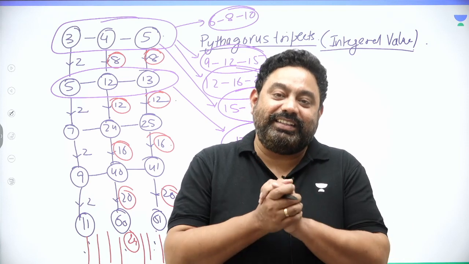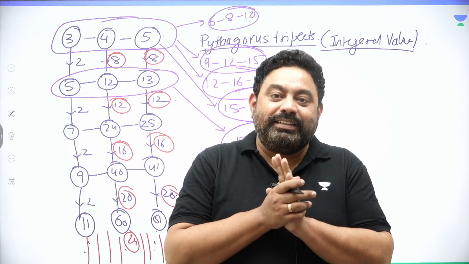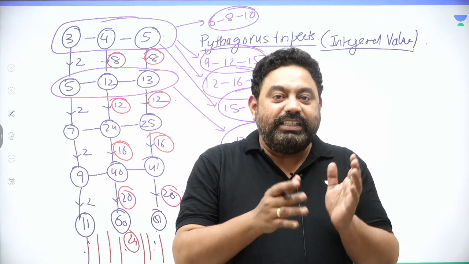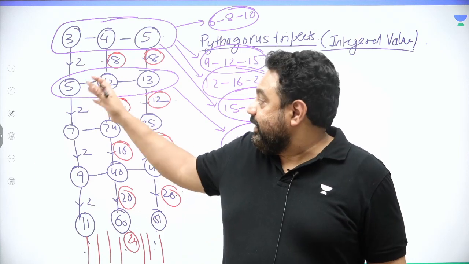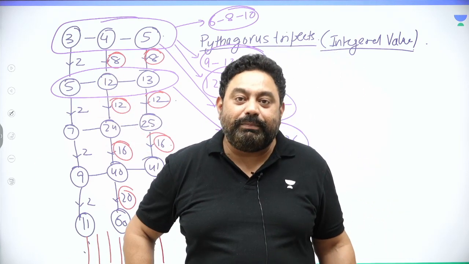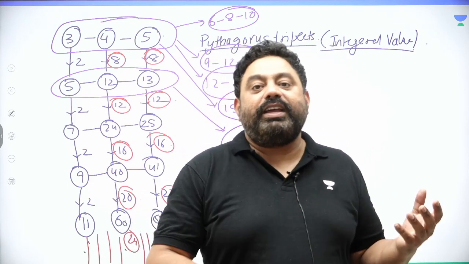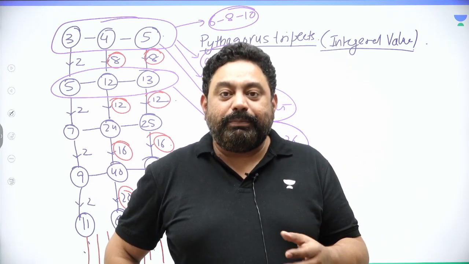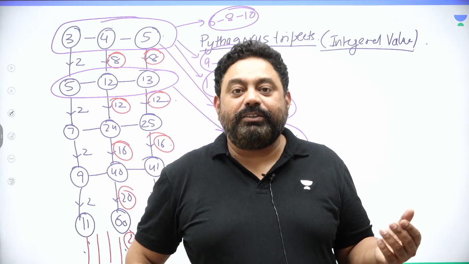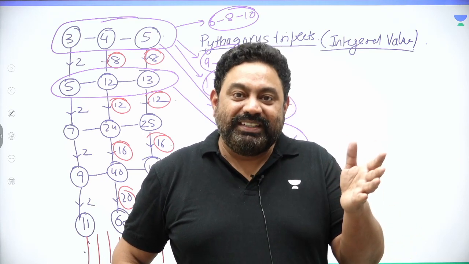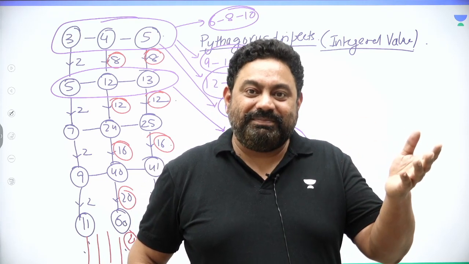And second thing, sir, on integers, are these unique? These Pythagorean triplets, are they unique? Which means, do you think 3, 4, 5 is the only Pythagorean triplet, 5, 12, 13 is the only Pythagorean triplet on integers? Or are there many more? Isn't it?